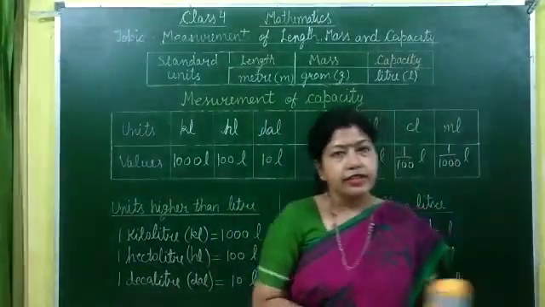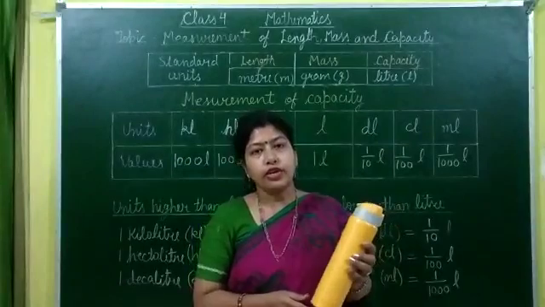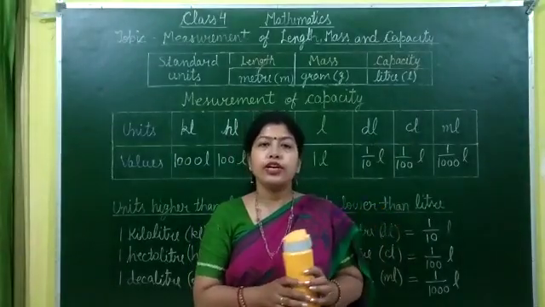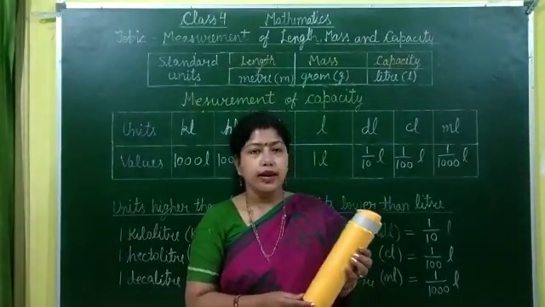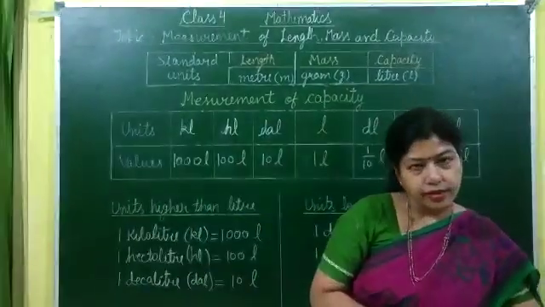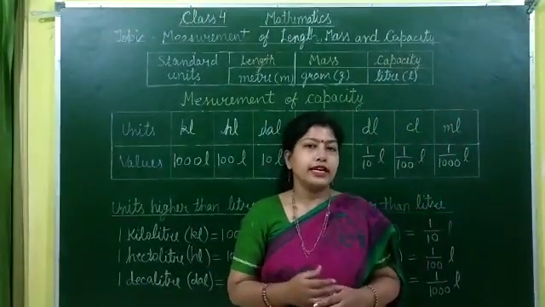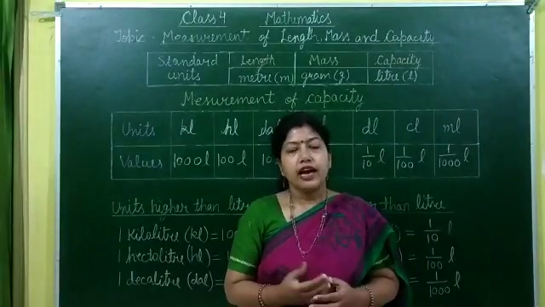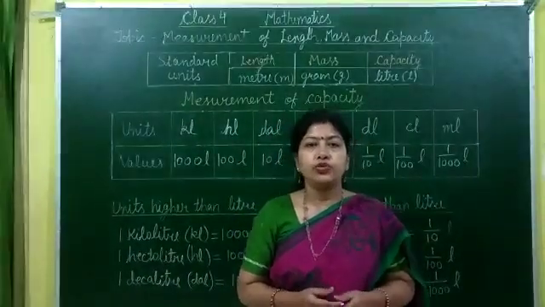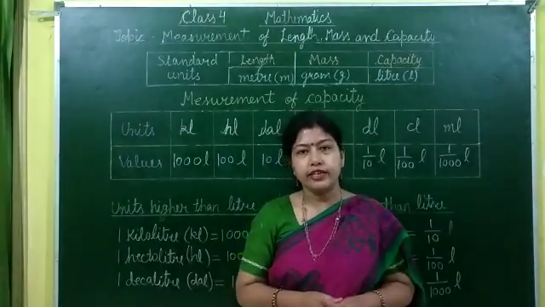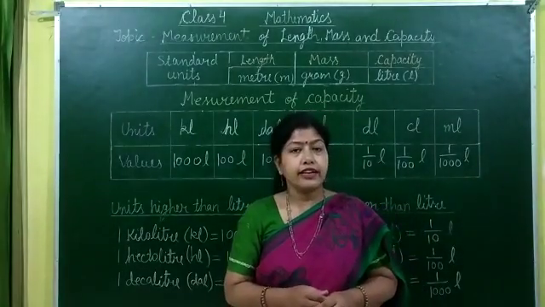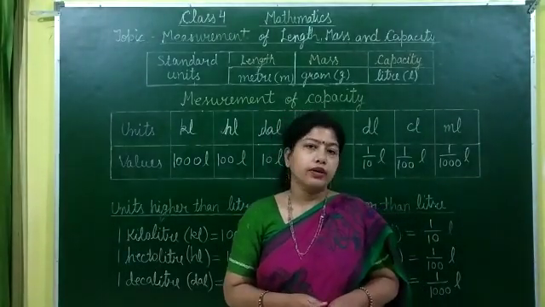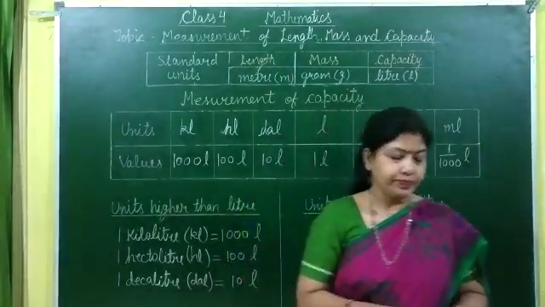See here, the capacity of this water bottle is 1 liter. So the quantity of water in this bottle is 1 liter. We use different sizes of containers to measure the capacity. See, half liter, 1 liter, 2 liter and 5 liter containers. You must have seen these containers with a milkman or at a petrol pump.